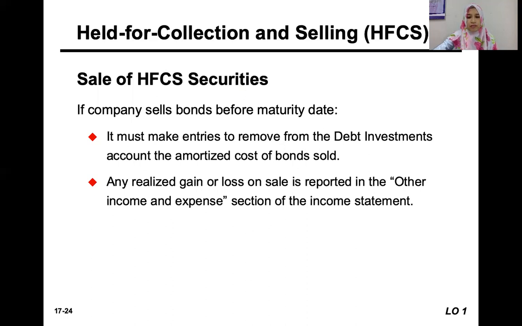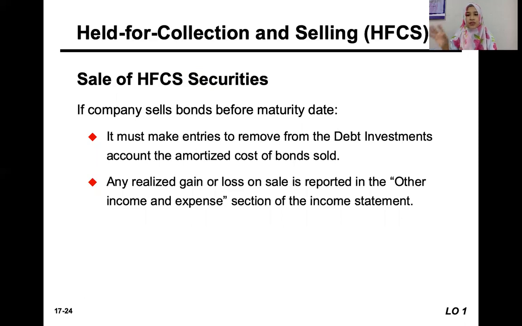Okay. Unlike the fair value adjustment just now that we record in comprehensive income, the unrealized gain or loss, the sale of this debt investment needs to be recorded in the income statement.